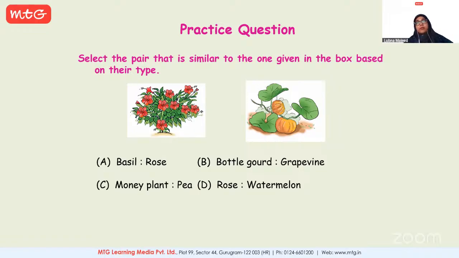Similar to the one. So you have to see, for example, watermelon. So it's an example of a climber or creeper? Ma'am, creeper. Yes. Very good. So that's how you identify it. Okay. So the answer is D.